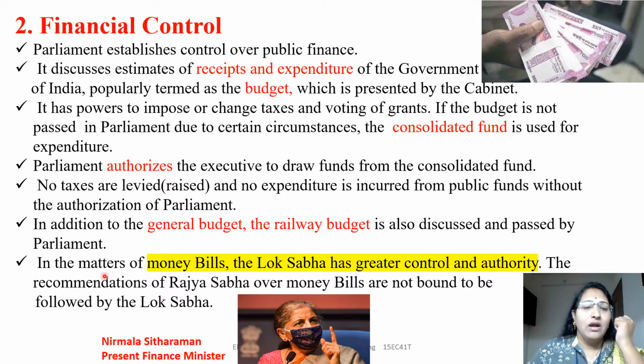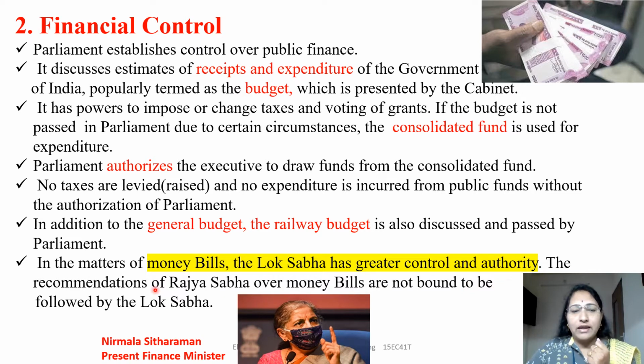In the matters of money bills, the Lok Sabha has the greater control and authority. This is a very important point to be noted. We have seen that in the parliament, Lok Sabha and Rajya Sabha both will come, but on the money matter, on the financial control, the Lok Sabha is having the full control, that is greater control and authority.